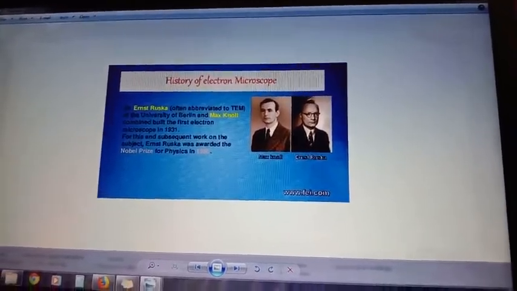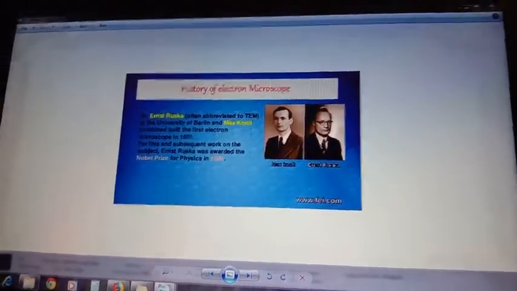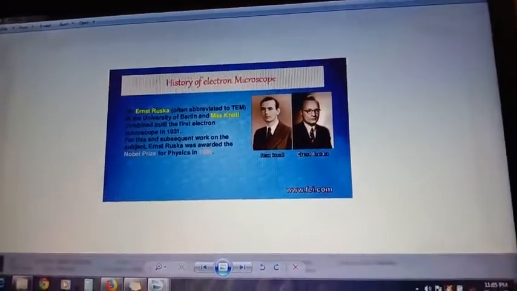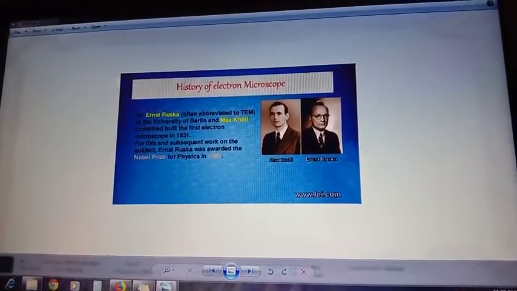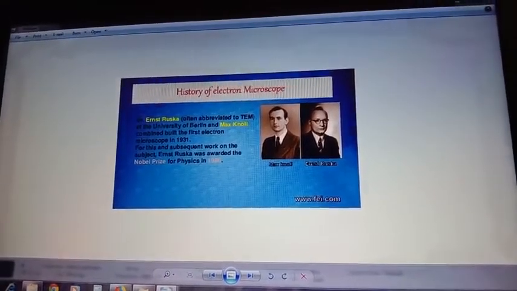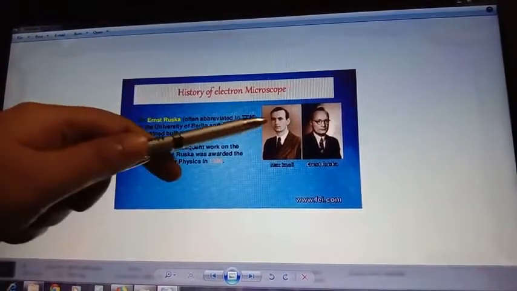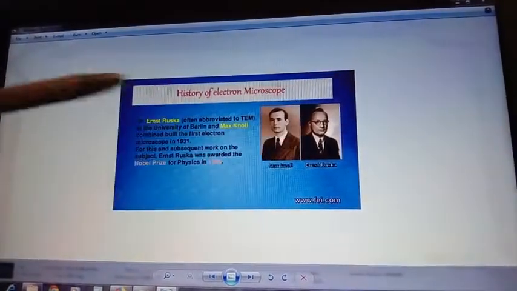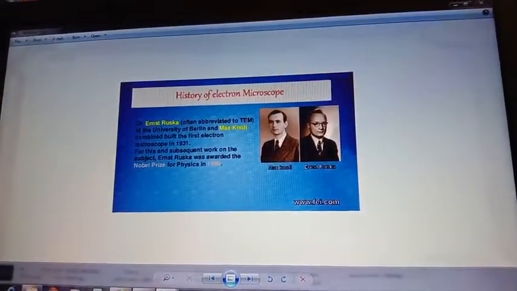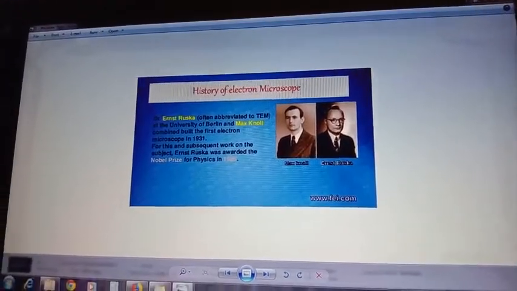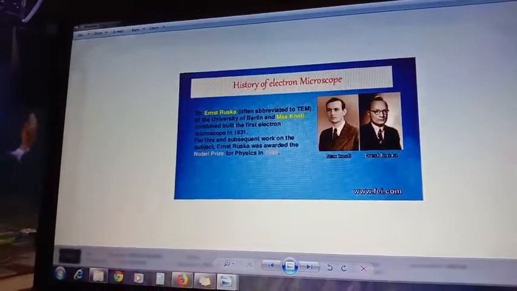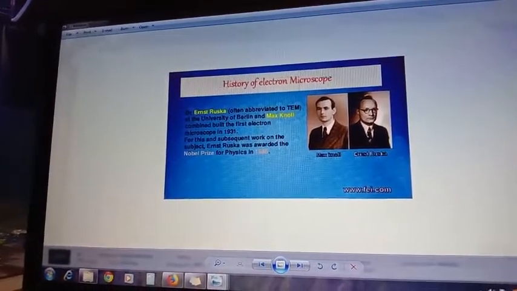In that way, they could understand the structure and functions of cell organelles. The first electron microscope was designed by Max Knoll and Ernst Ruska. According to magnification power, the electron microscope is much more powerful than the light microscope.